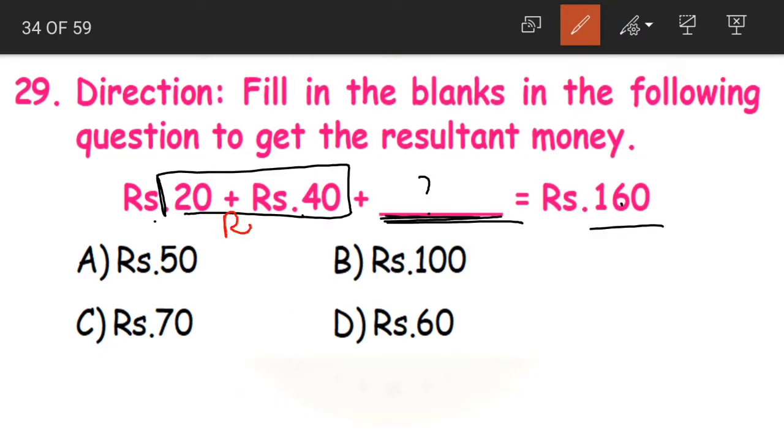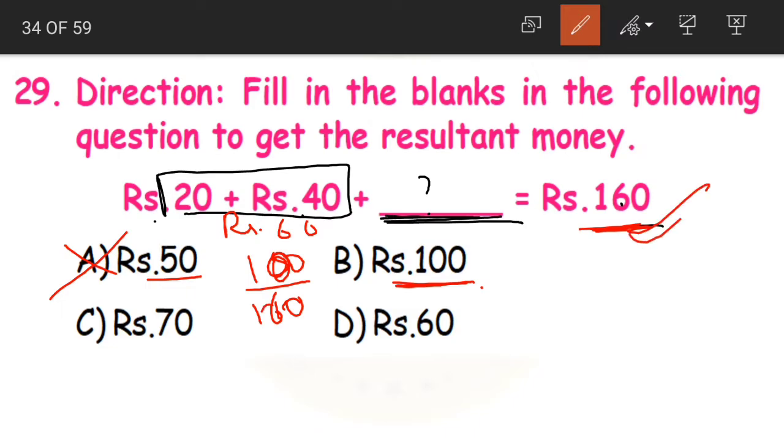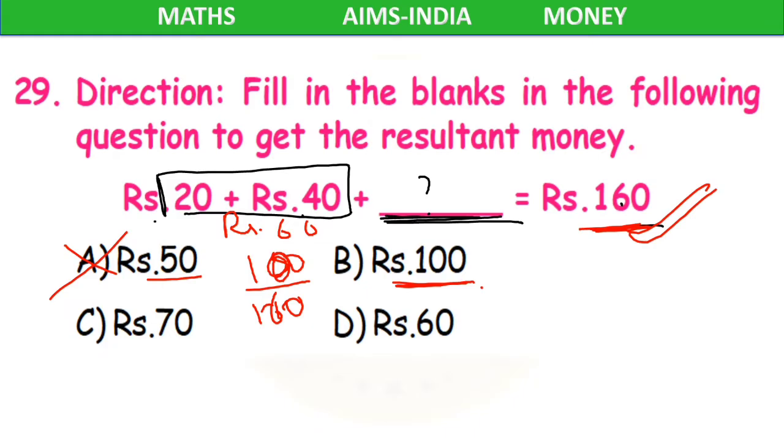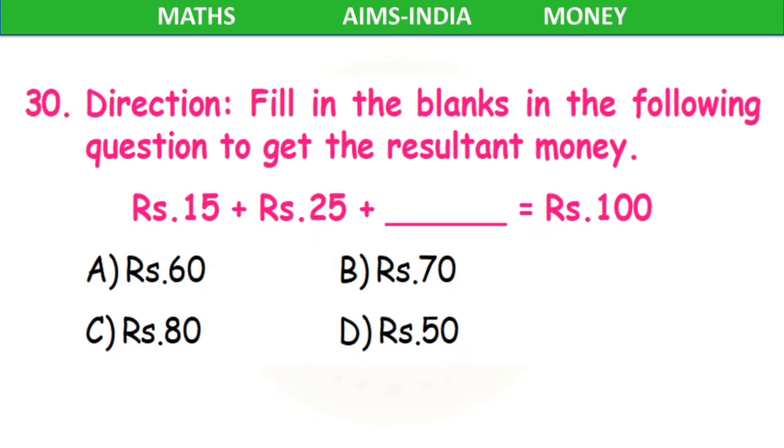Or you can take each of the given options. See, here we have already 60 rupees. 60 plus 50 becomes 110. It's not equal to 160. So A is wrong. Then we have 100. 60 plus 100 is equal to 160. Yes, it is our correct answer. So in this way, either you can subtract the addend from the sum, or you can take each option and verify which is the correct one.